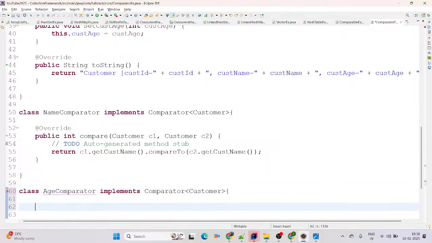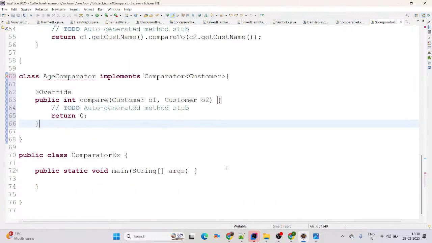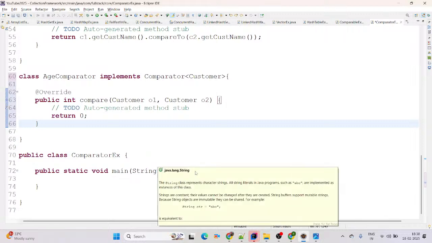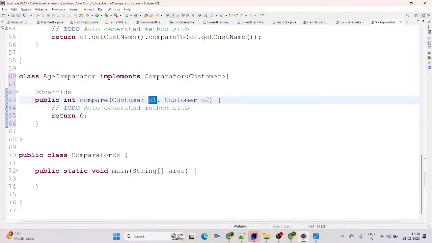And now we need to override the method here. Which method? Compare method. You can use Ctrl+Space directly, okay? Once you are handy, you can use the shortcut key there to override the method. You do not always need to go there and take help from Eclipse. If you are pro level, you can use the shortcut directly.